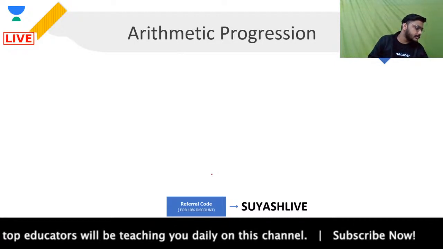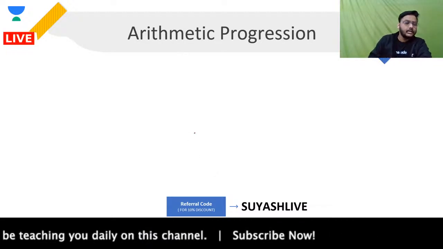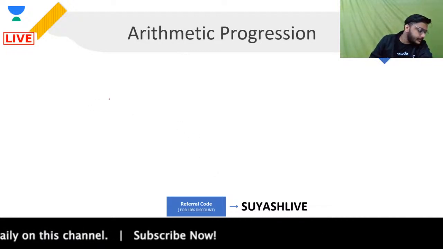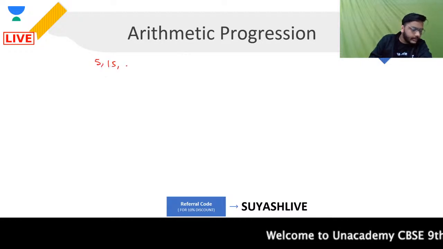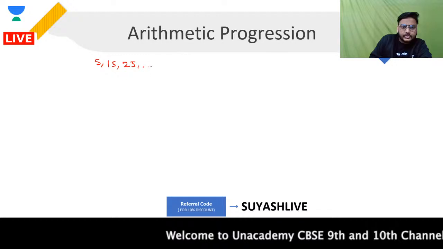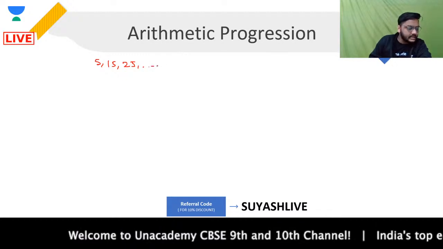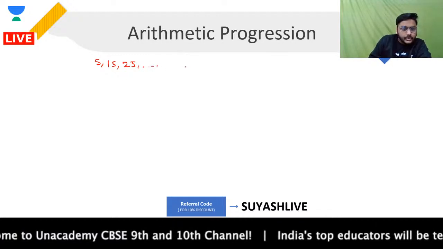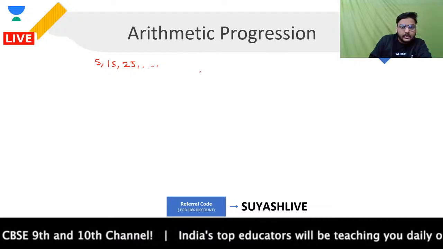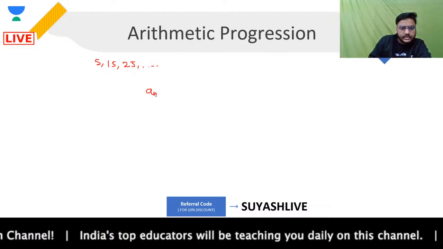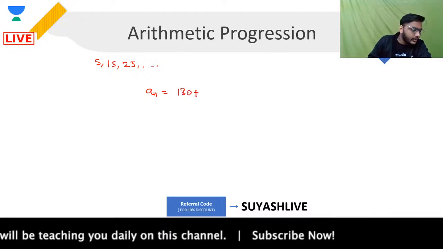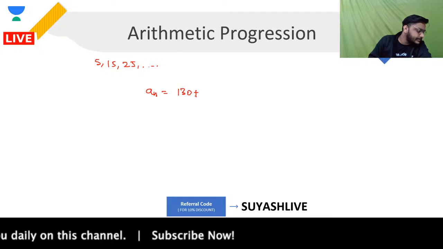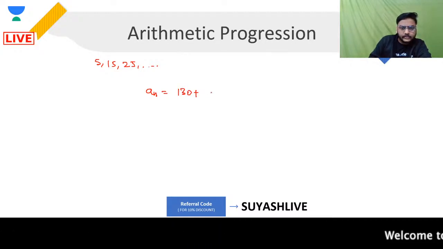Okay, let's talk about this question, which is one of the previous year questions. The question says that which term of the arithmetic progression 5, 15, 25 and so on will be 130 more than its 31st term? तो मान लीजिए nth term will be 130 more than the 31st term. Okay, 130 more than the 31st term.